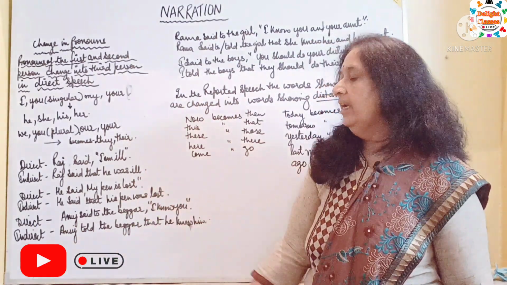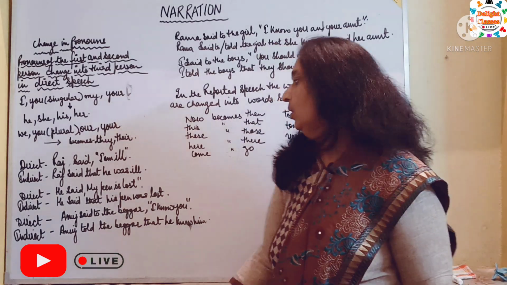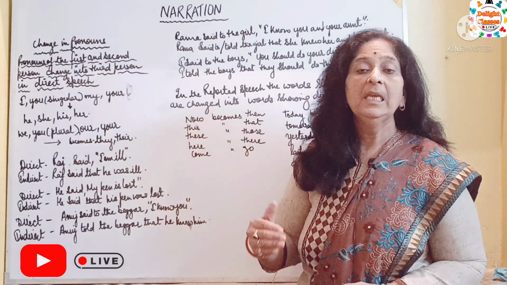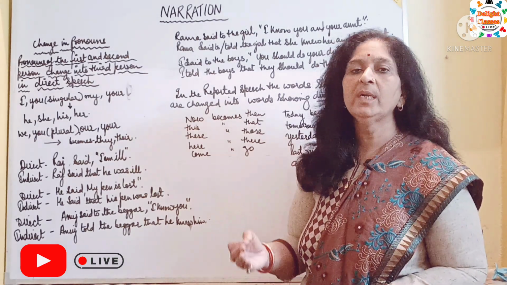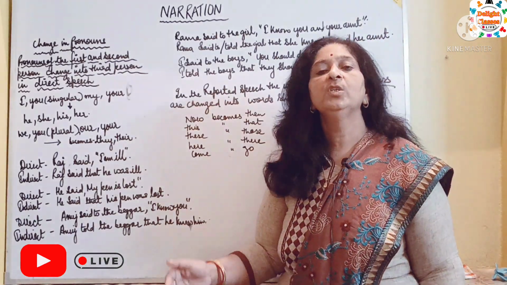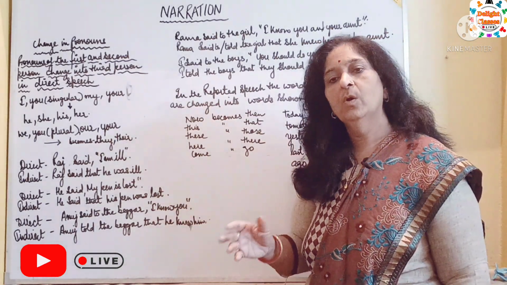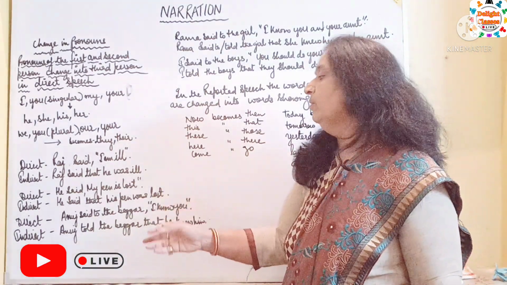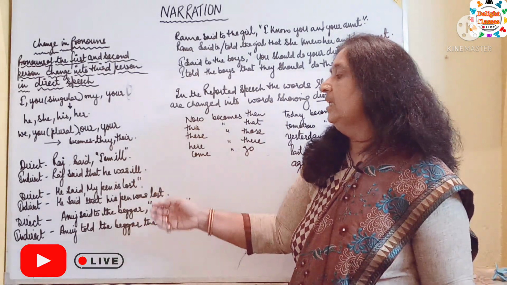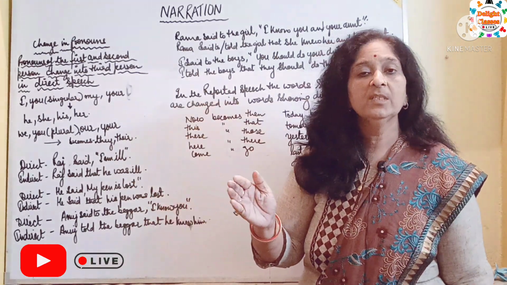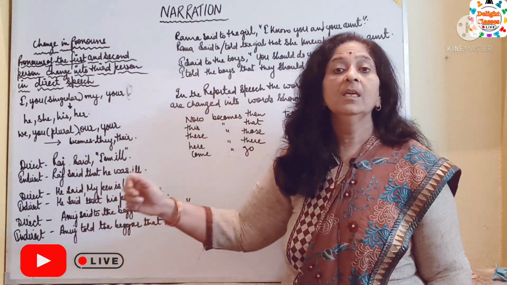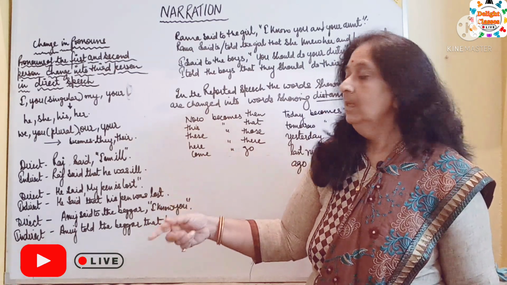Second sentence, direct speech: He said, in inverted commas, my pen is lost. In indirect speech, it will become He said, comma removed, inverted commas removed, that is added as a connective. He said that, my will be replaced by his, because the speaker he is a male.